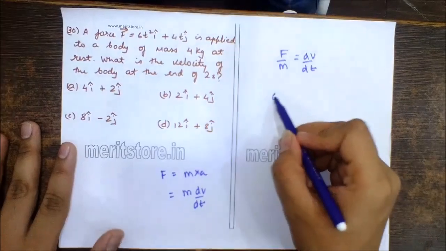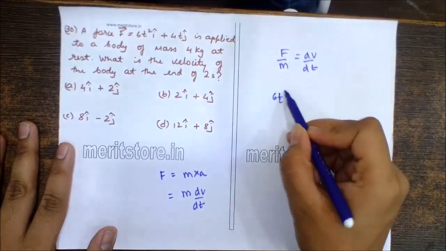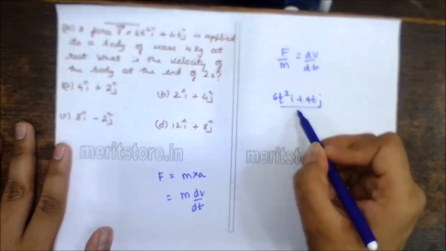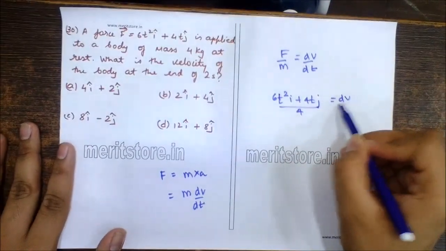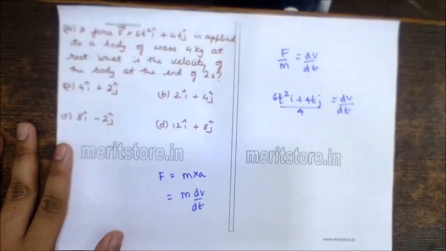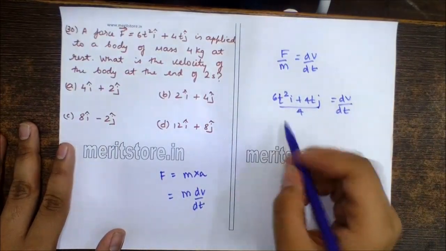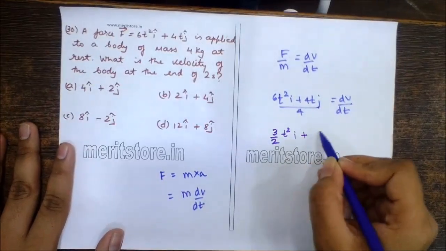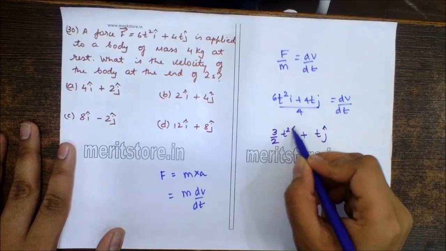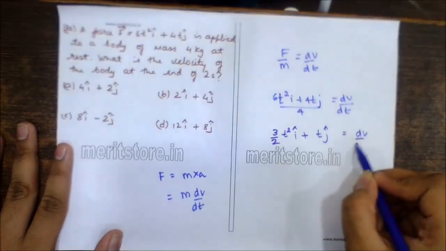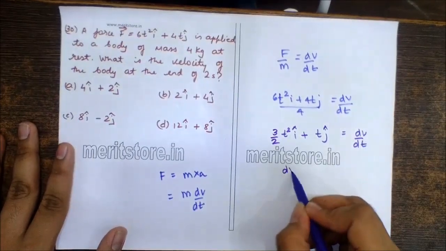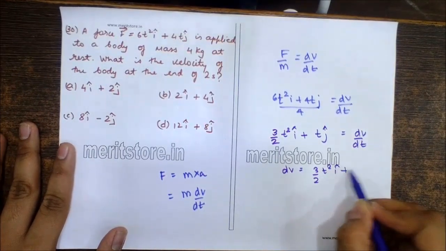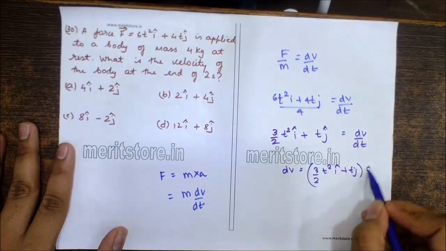Substituting the values, 6t square i plus 4t j upon 4 is equal to dv by dt, which gives us 3 by 2 t square i plus t j is equal to dv by dt. So now dv is nothing but 3 by 2 t square i plus t j, and here we have dt.